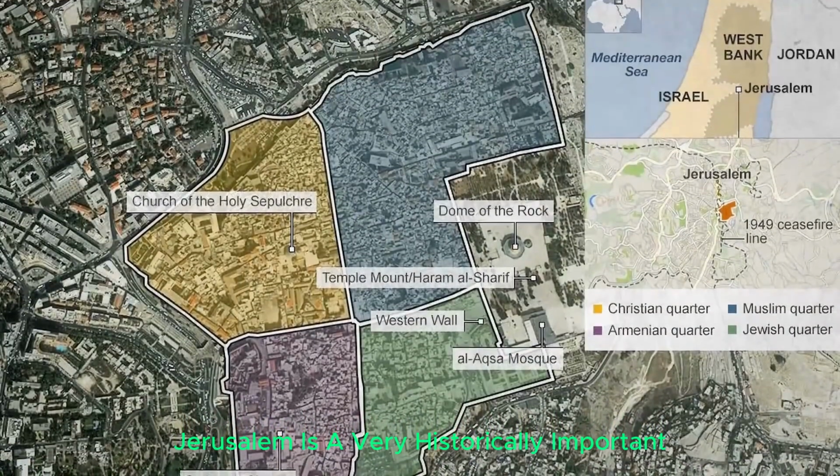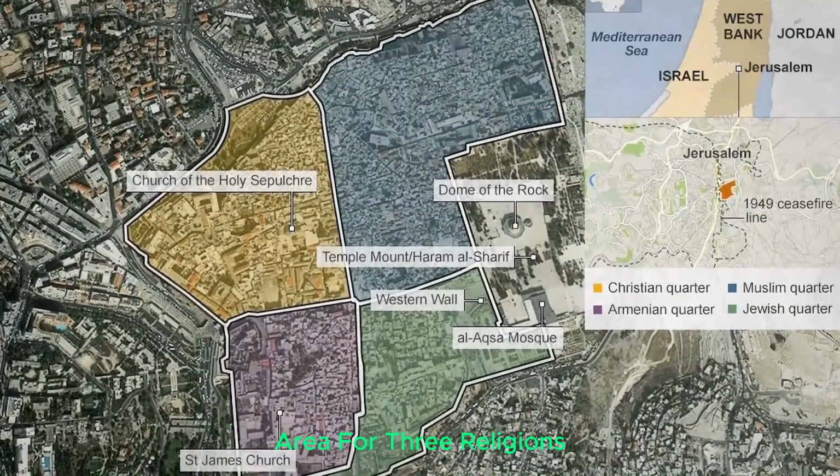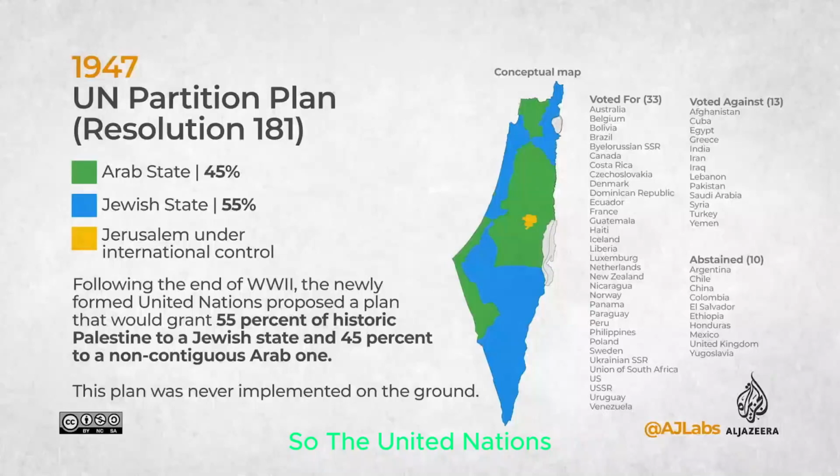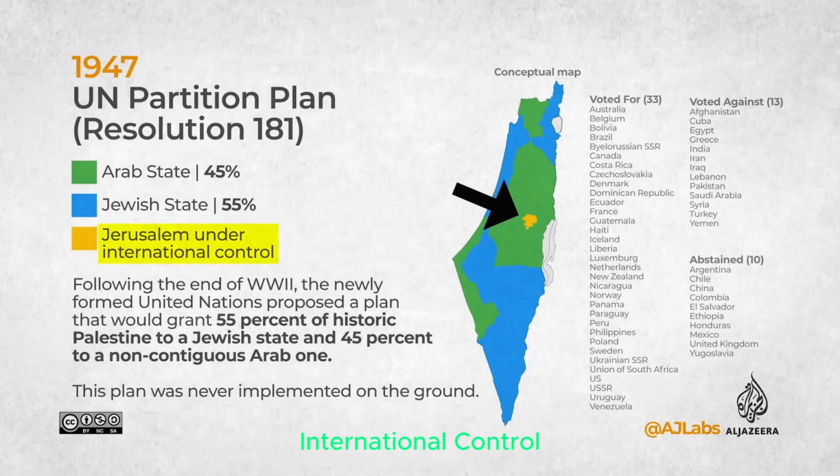Jerusalem is a very historically important area for three religions, for Jews, Christians and Muslims, so the United Nations decided that Jerusalem would be under international control.